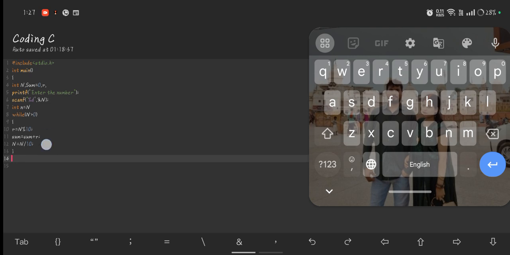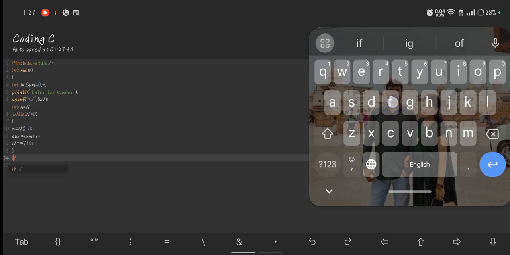The loop body executes until the condition becomes false. When the condition is false, the compiler goes outside of the while loop.